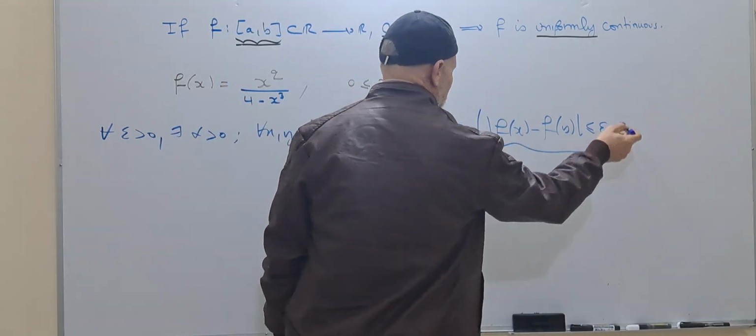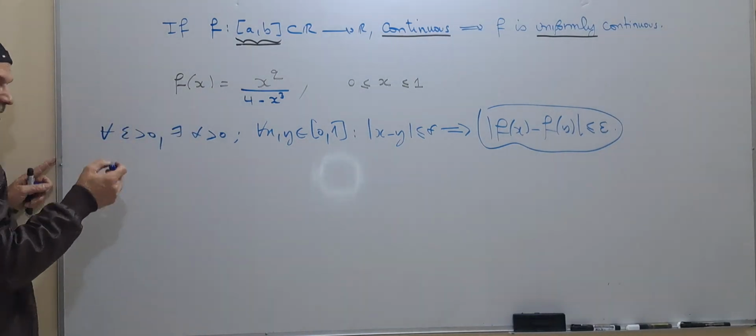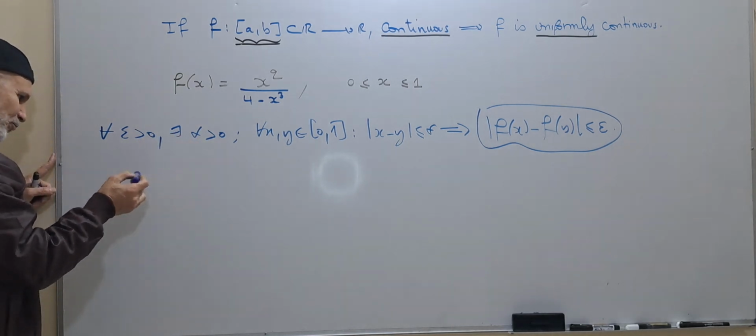As is customary, we will start from this, since it is a sufficient condition, the existence of delta.